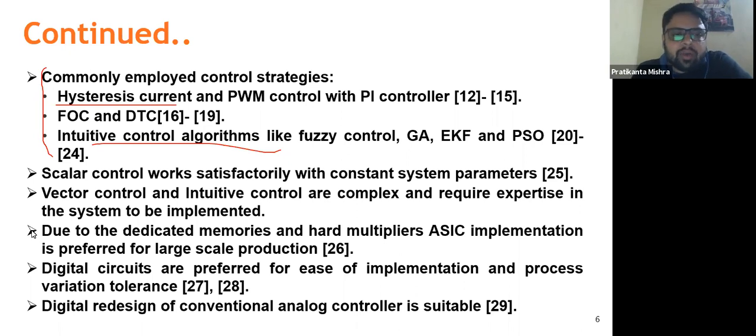So why are ASICs required? ASIC means application specific integrated circuit. And why are ASICs preferred? When we are going for bulk production for a particular implementation or application, ASICs are preferred as compared to FPGAs or any other microcontrollers, because ultimately the goal is to reduce the cost. So ASIC implementation for bulk production reduces the cost of the final prototype.